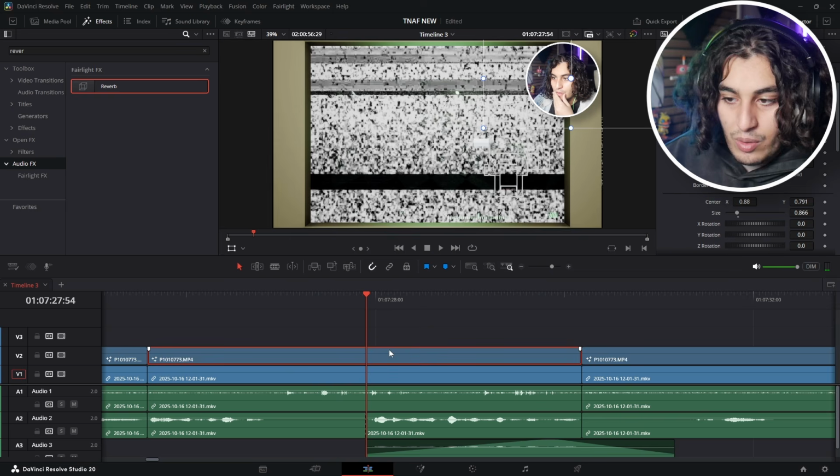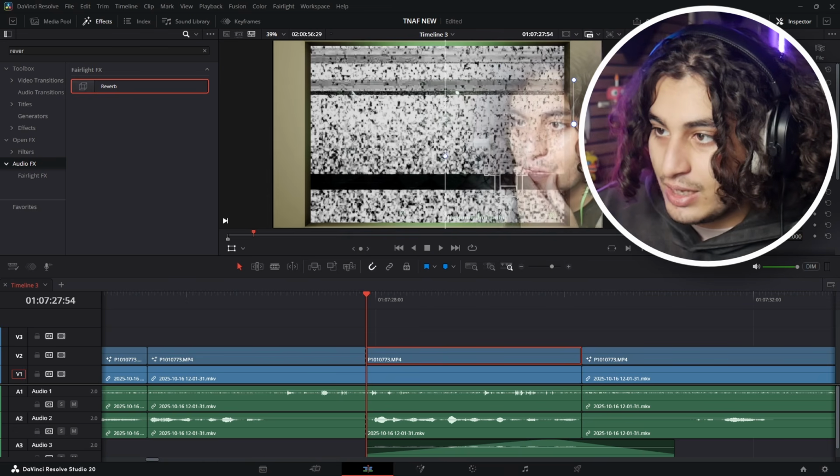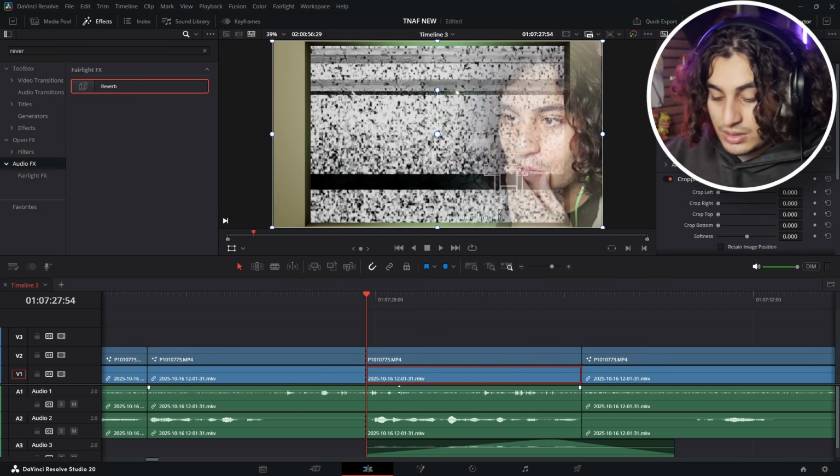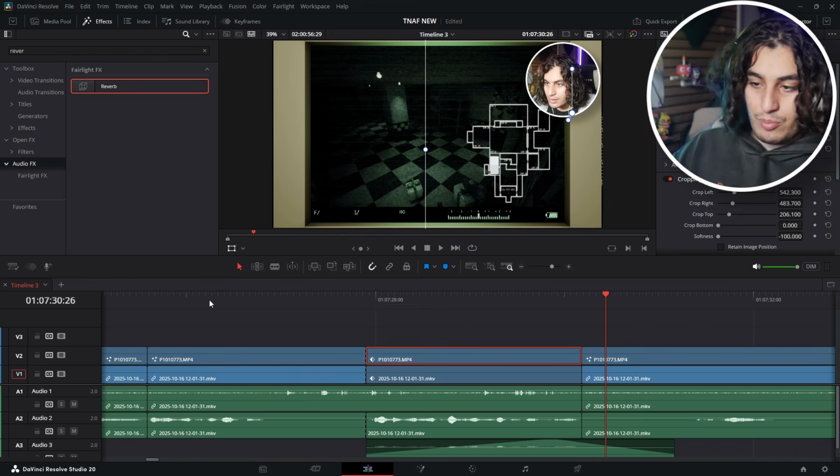Now if you pair this with our Ibadra effect, it creates a banger. This is literally how Ibadra does his effects. I'm not even lying. This is literally how he does it. I'm gonna put all of the things we've learned so far together. Really good effect. I've just taken different things we've learned today and I've applied it into one clip.